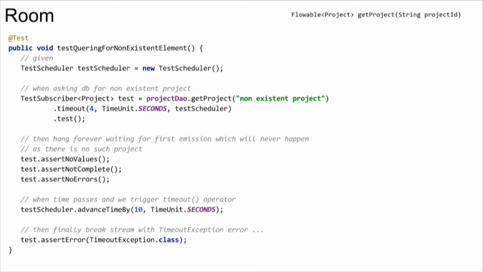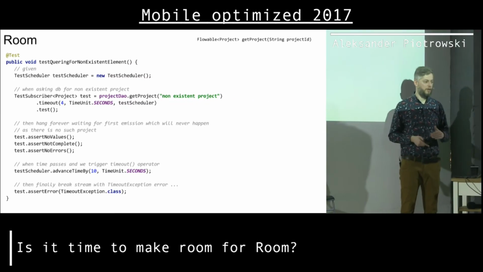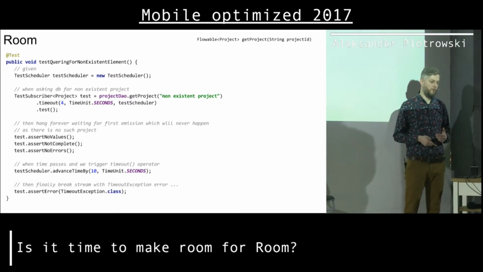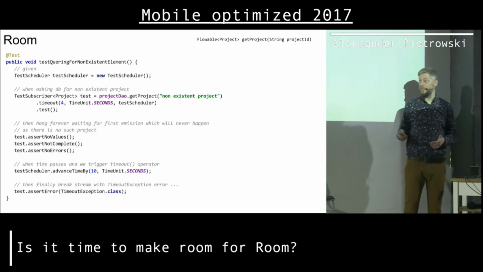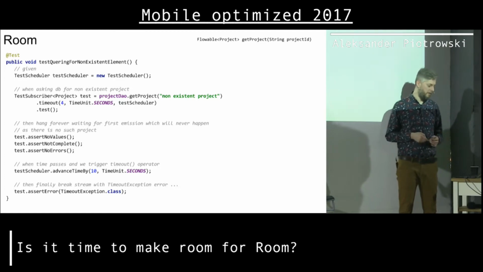When I add, in this case, a 4-second timeout, and of course I make the query, it never completes, but then when time passes, actually I will get timeout exception. So it's not like no such element exception, it's timeout exception, but that's the only way to stop Room listening for database changes. I believe that they're gonna change that in the next version of Room, introduce maybe single, so that Room will support a single API, but in this case, it's super annoying to query database for non-existent elements.